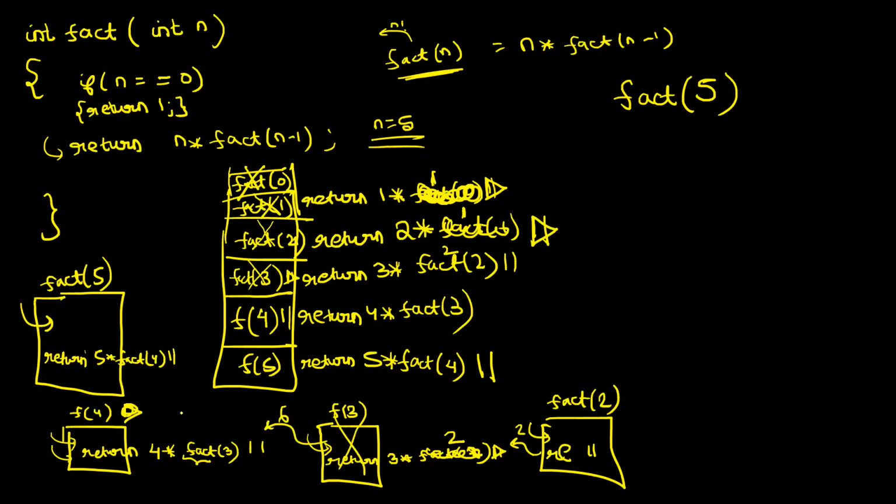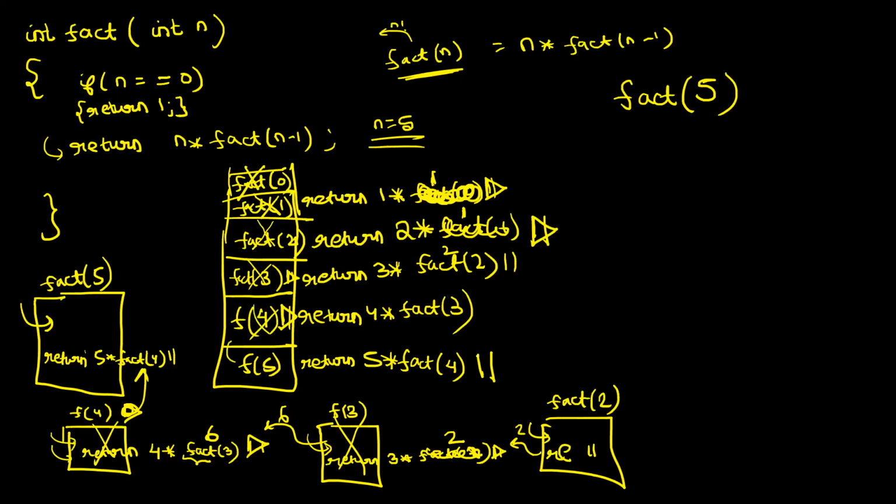Now what will happen? Now the context of f of 4 will again start running. Fact of 3 has returned a 6. So what is the line that you execute? Return 4 into 6, that is 24. So fact of 4 will return 24 to its caller. Okay, return 24 to its caller.